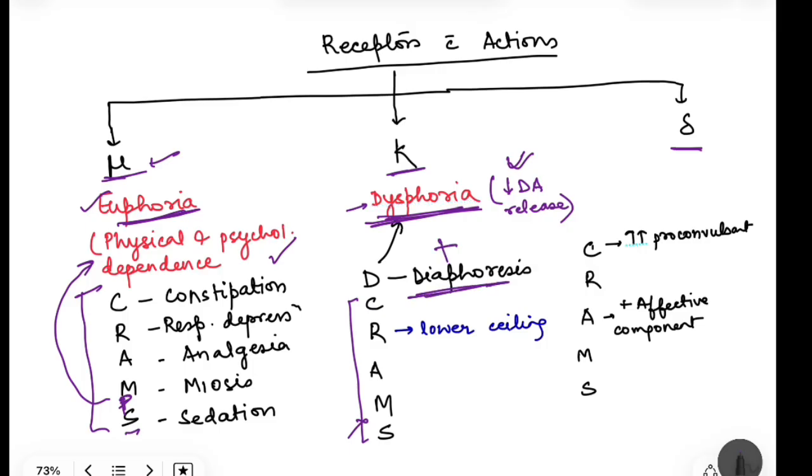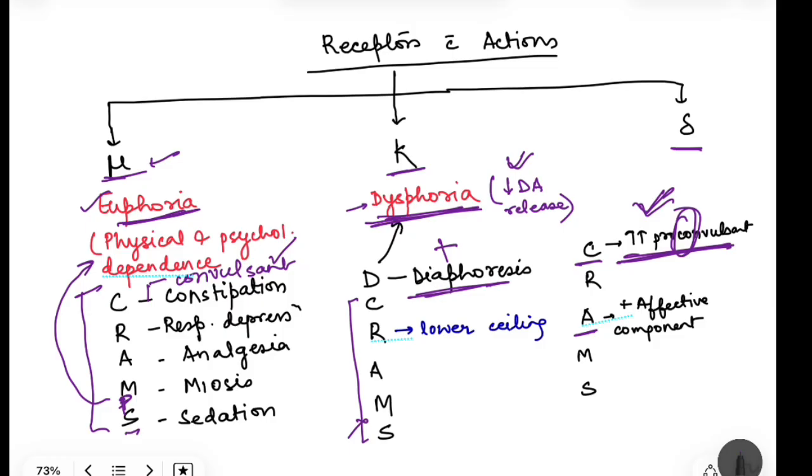Okay, so you can remember it as D CRAMPS, and along with dysphoria there is diaphoresis as well, that is extreme sweating. Then delta receptor, you remember CRAMPS, but with C you remember that there is too much increased pro-convulsant action. So there is convulsant action here also, okay, but with delta receptor this is too much.